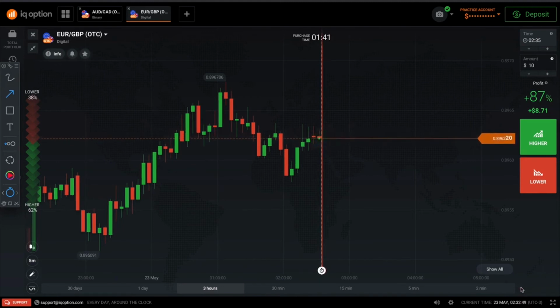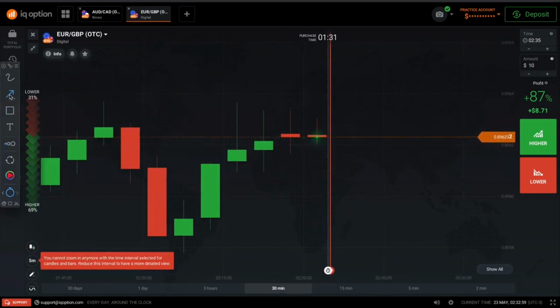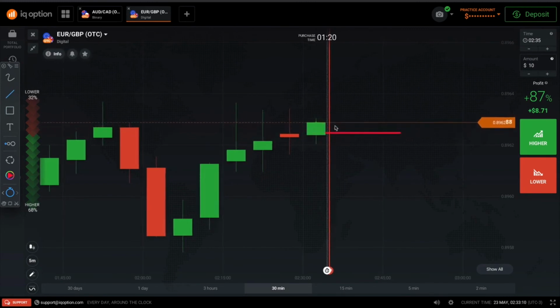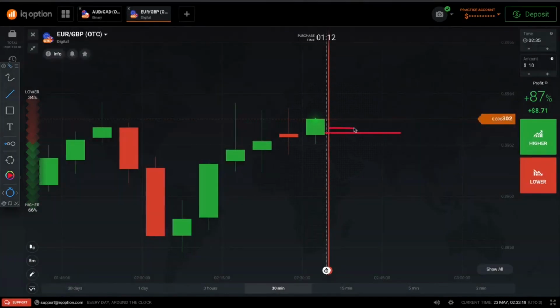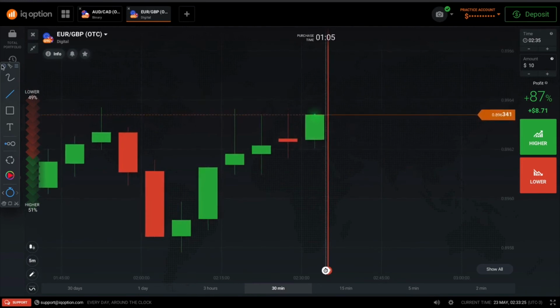The reason is because there's always a delay, either with your internet connection or the platform. There's a delay, and we want to make sure that whenever we place the trade, let me show you real quick because this is important, it's right at the opening or closing of the candle. Sometimes the price can be just dancing on your line, and if you missed, you did a little bit over, or you didn't come in just right, then it's going to mess up and you can lose that trade, although it was a good signal.